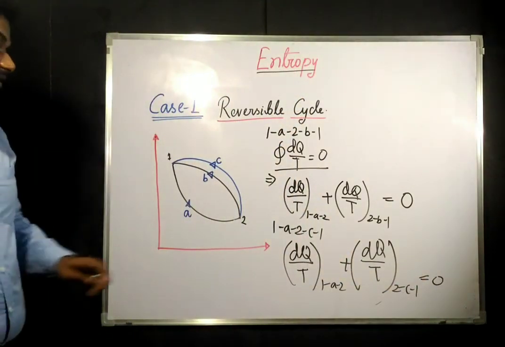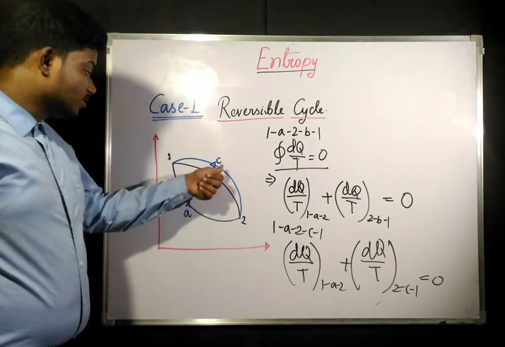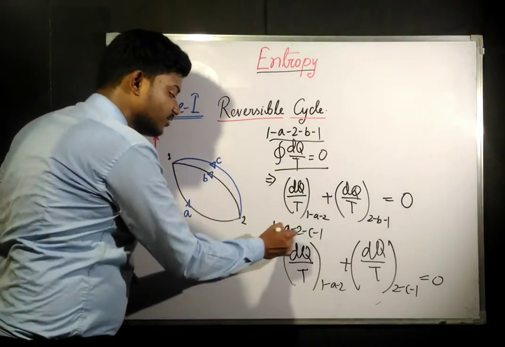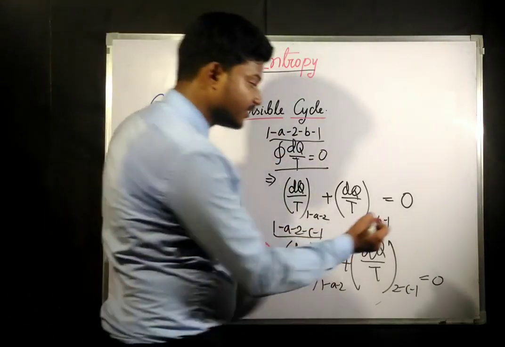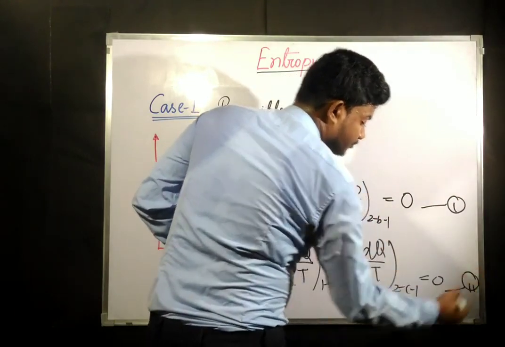This is going to be 0, because all the processes we have considered are reversible. Since all these processes are reversible, that means this cycle is also reversible and this cycle is also reversible. Now let us say that this is equation 1 and this is equation 2.